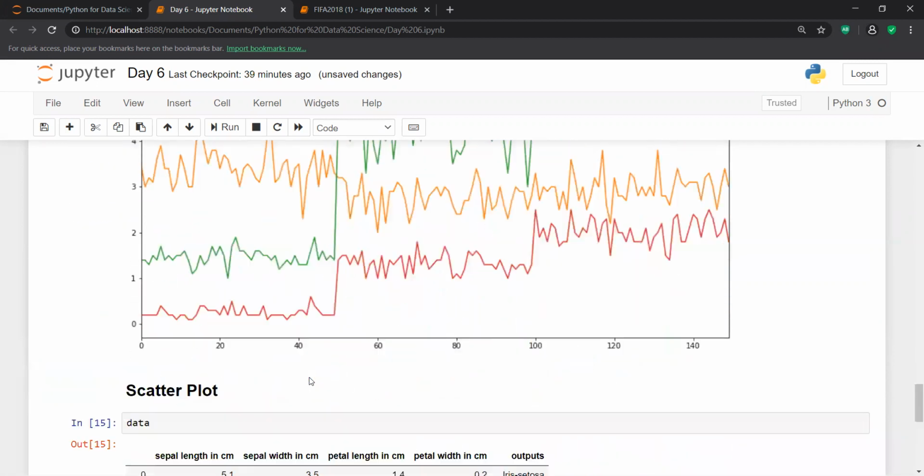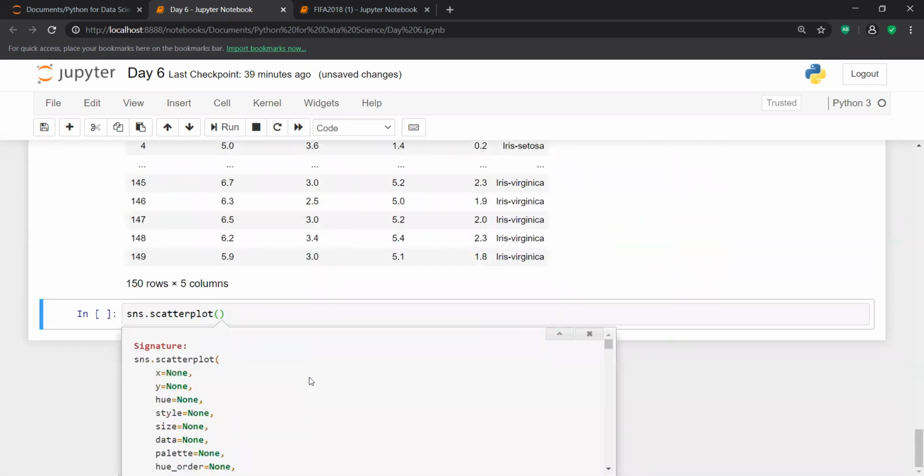So bivariate analysis means what? When you are trying to make any kind of comparison or analysis between two variables, or maybe more than two variables, that is your bivariate analysis. Now with the help of a scatter plot I am going to perform a bivariate analysis.